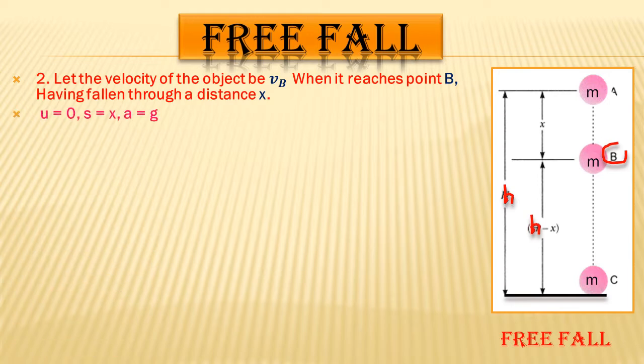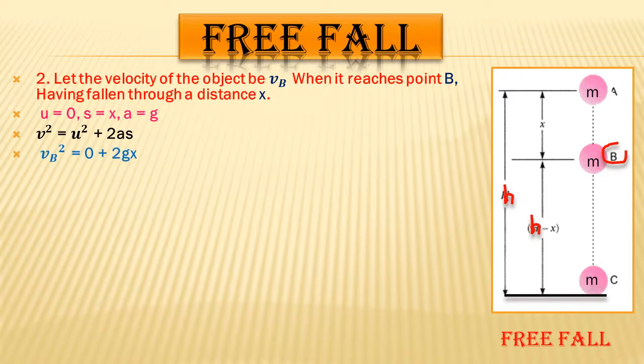Now here the initial velocity will be 0, the displacement s, or distance, will be x, and the acceleration a is equal to g. Now we will use the relationship v square is equal to u square plus 2as. Now students, you know this equation shows the relationship between displacement and velocity. Okay, so let's put in all the values.